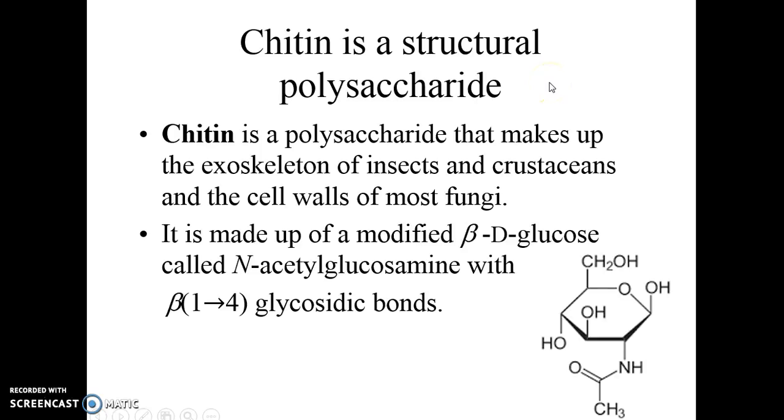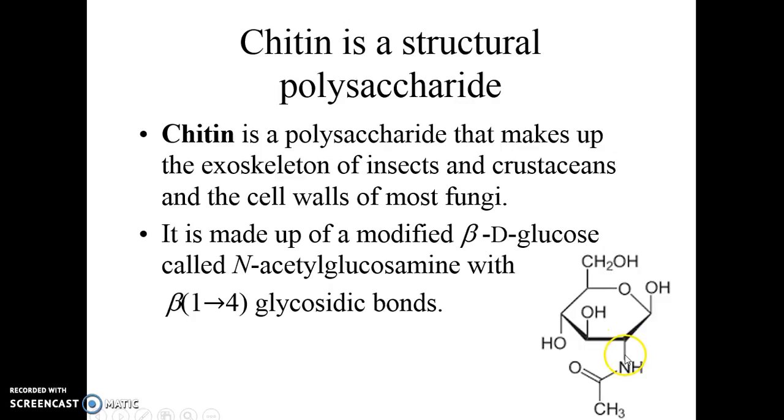Chitin is a modified polysaccharide, meaning that it's not just plain monosaccharides linked together. Let's look and see what chitin is. Chitin is found in the exoskeleton of insects and some crustaceans, and you have it in fungi. What is it? Well, it's glucose, but it's glucose that has been modified.